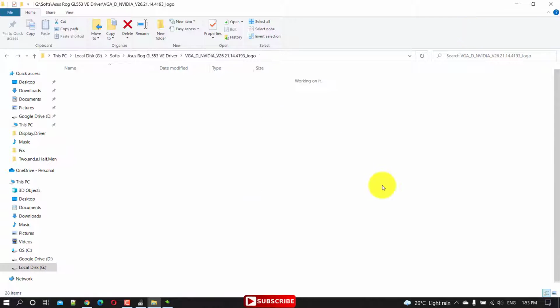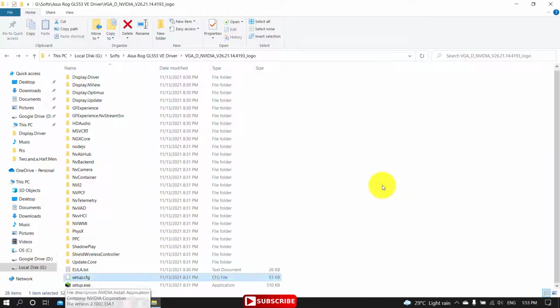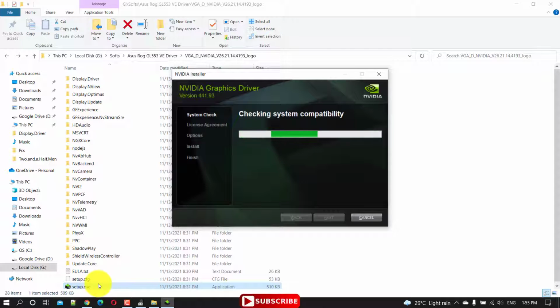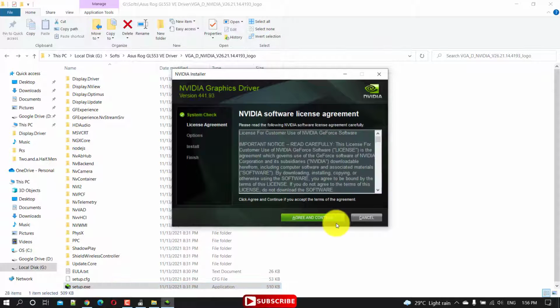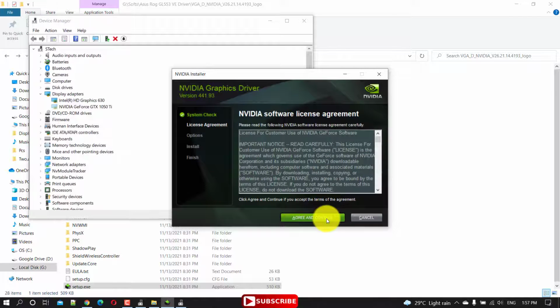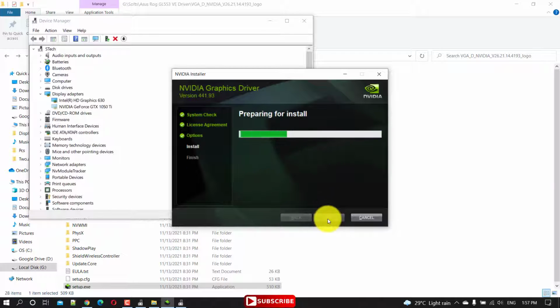Alright, now go back and close this one. Okay, now let's run the installation. Yes, here it is. So now we copied the hardware ID for this NVIDIA graphic, but sometimes it doesn't work. What you need to do is to use the hardware ID for this Intel graphic and follow the same steps. Alright, now it is recognized. Just agree and continue. Express recommended. That's alright.